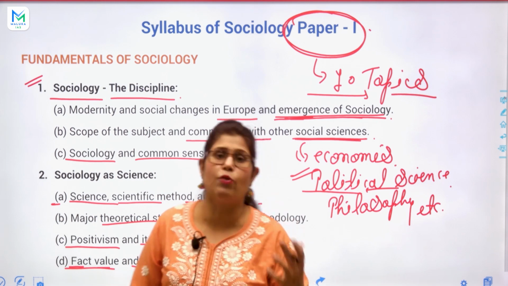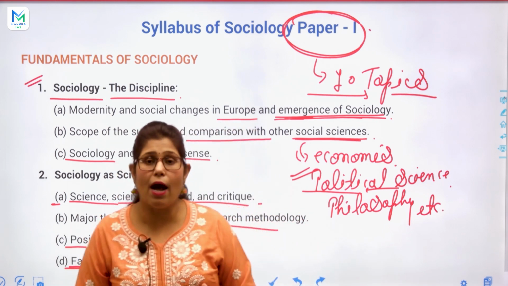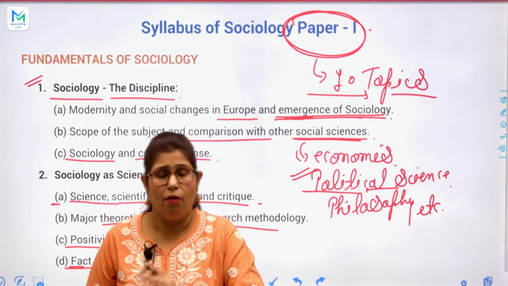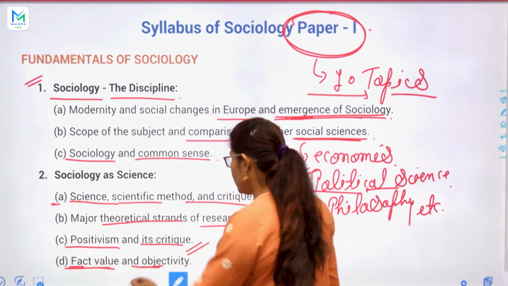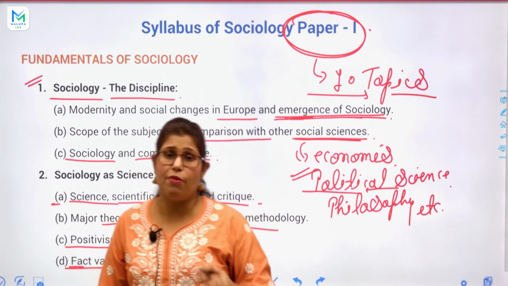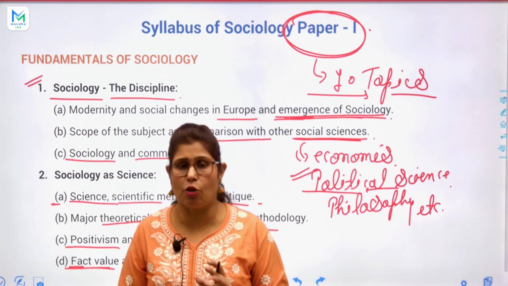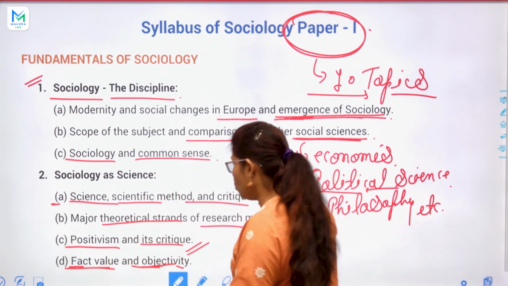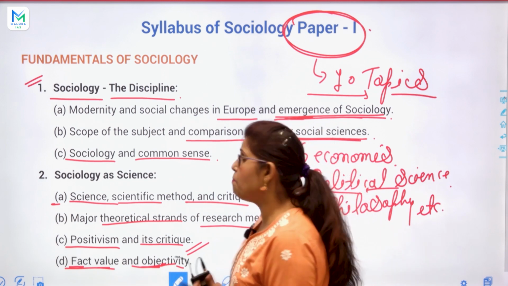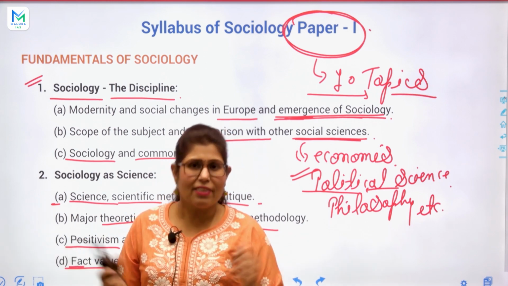If you are a science student watching my video, you know very well what I mean. From this topic also, every year UPSC asks one question. Definitely UPSC will ask you. It is very important and very interesting, where we have to compare sociology and science.